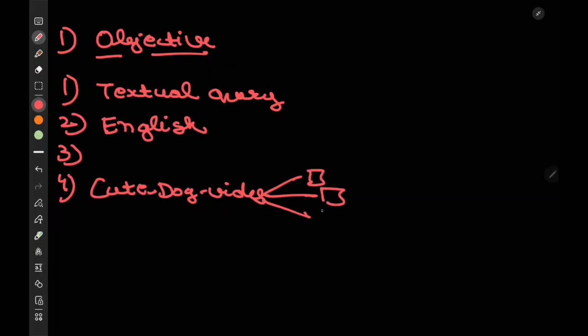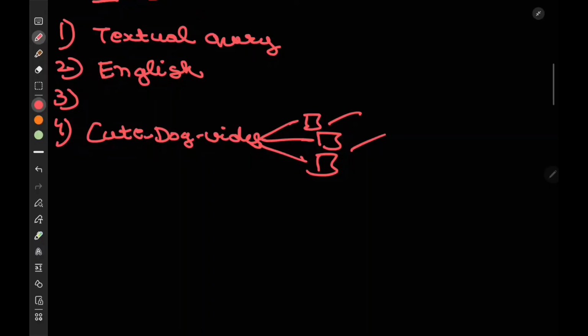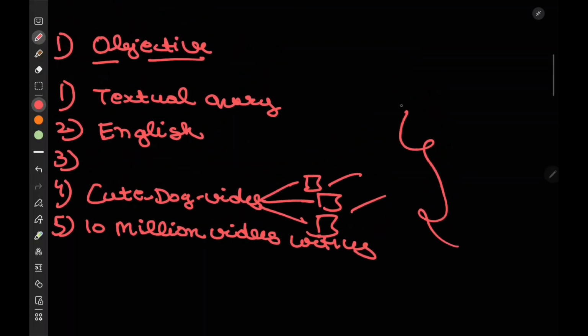We already have this data present with us, but how to take care of this data and convert it into features is something which we need to solve. Now let's consider that we have around 10 million videos with us. So these are some of the constraints that we have taken.